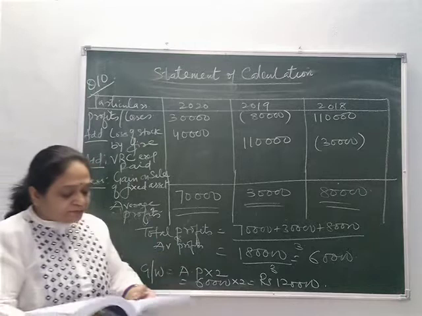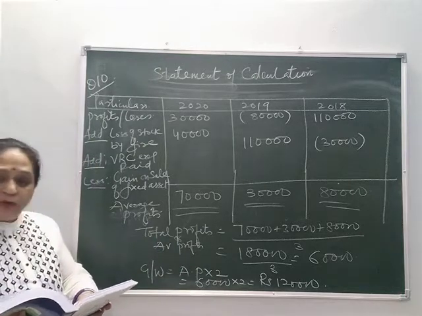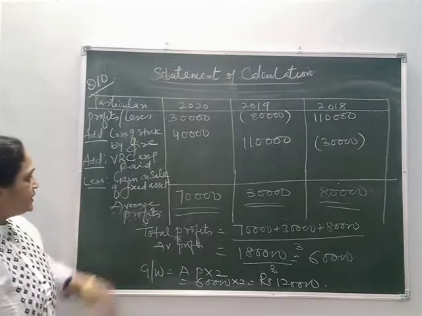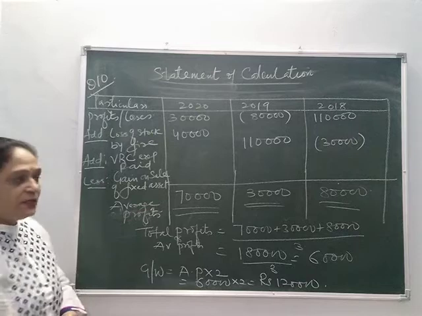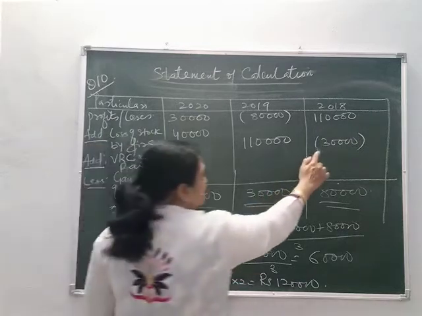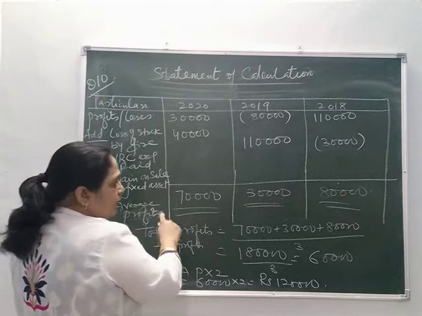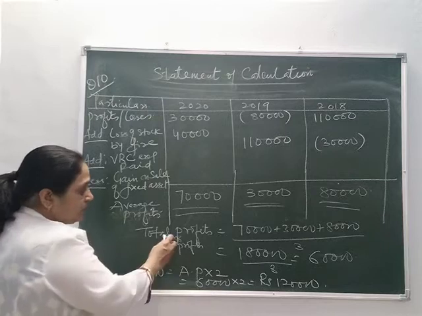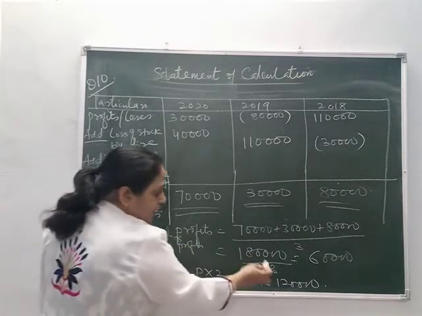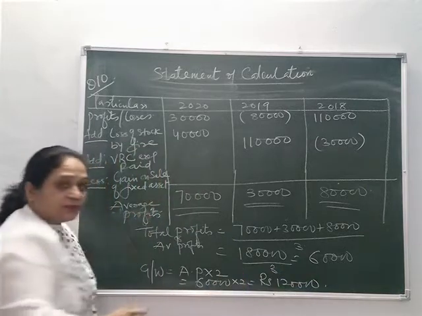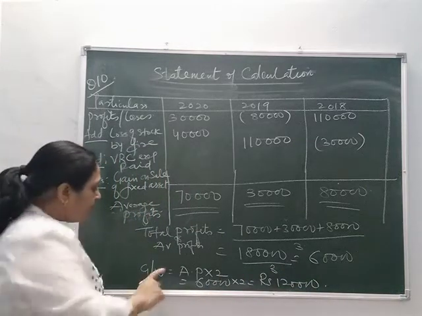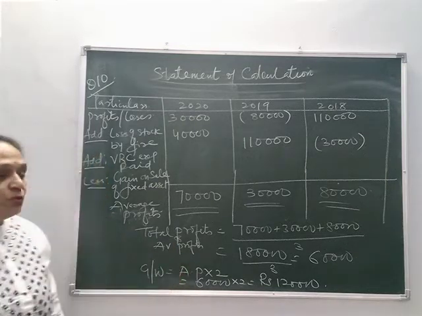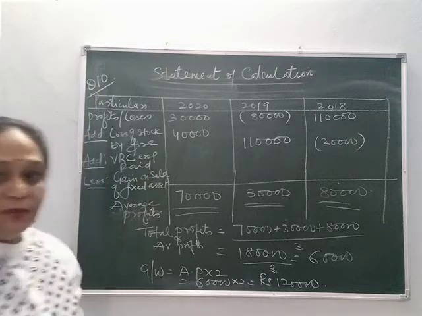And in the last year, 2018, profits are 1,10,000, including a gain of 30,000 on the sale of fixed assets. So gain on sale of fixed assets, again it's an abnormal gain. We are subtracting it. So the normal profits are 70,000, 30,000 and 80,000. Now the working is in front of you. Total profits 180, divided by 3, 60,000 is the average normal profit. And average goodwill will be equal to average profit into 2, 60,000 into 2. So 1,20,000 is your answer. Okay.